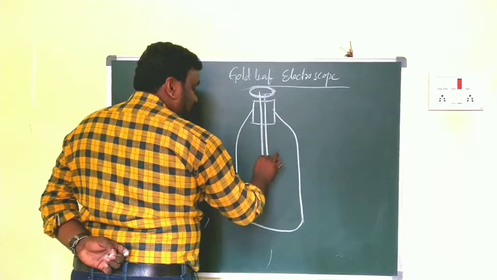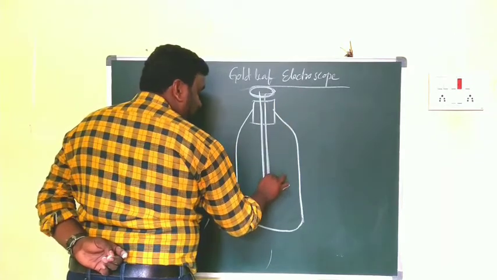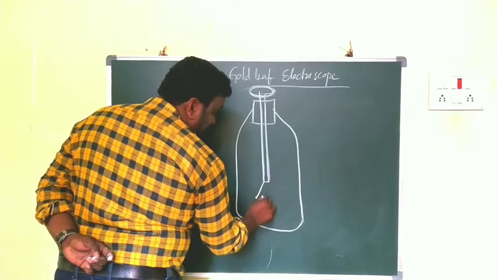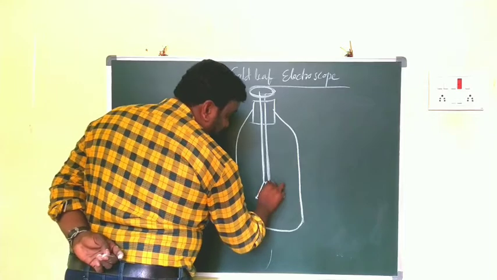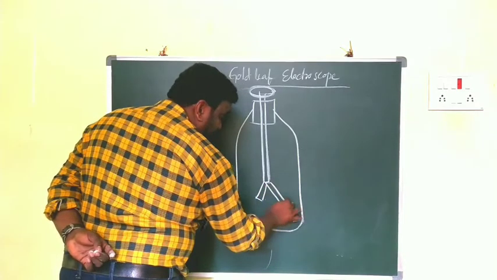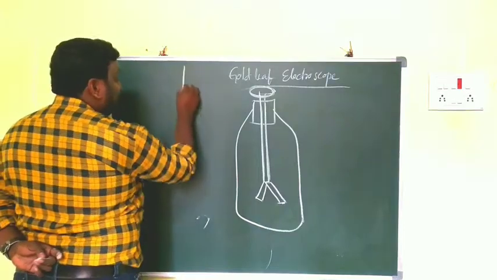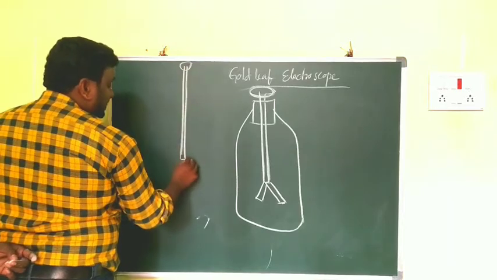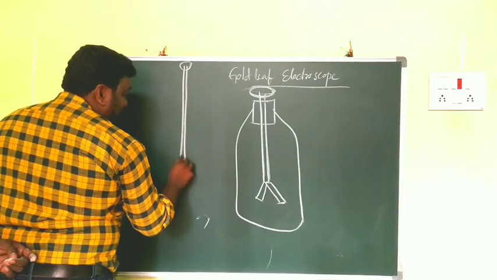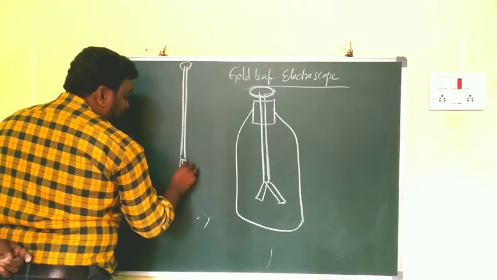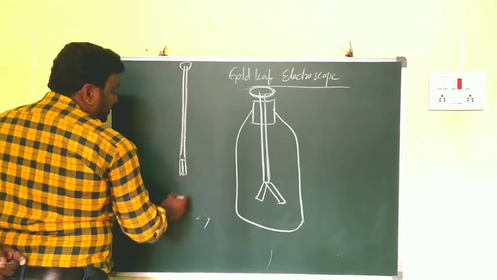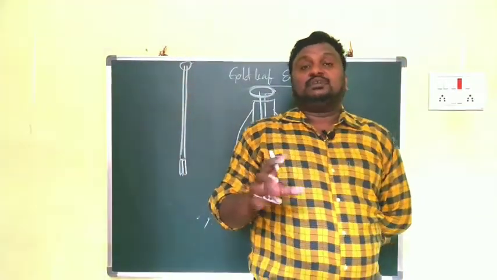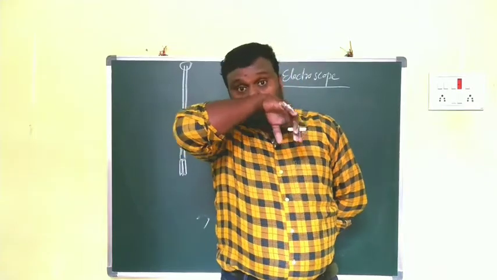Clear? Now there are two leaves that should be attached like this. To understand this, I am drawing separately. Actually, they should be very close to each other. This is the metal rod and this is the metal knob. Here two metal strips are there. For the metal strips, we put some metal color. In this case, it is gold. The metal strips should have a gold leaf color. So that is the arrangement here.